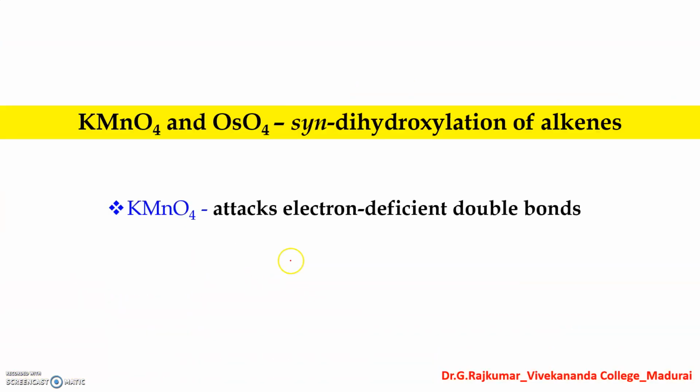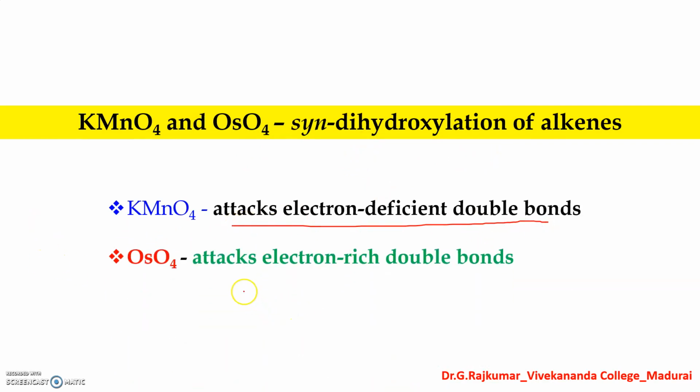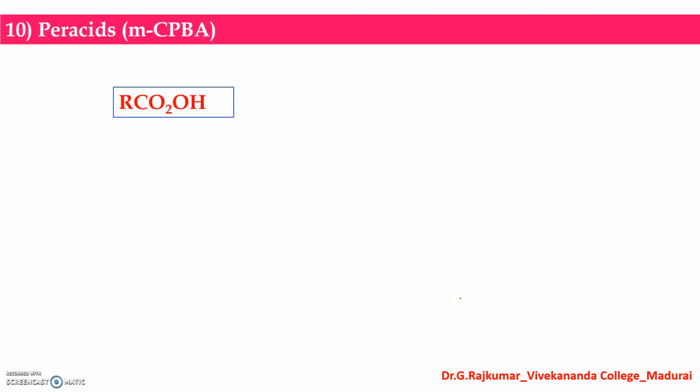So KMnO4 and osmium tetroxide both can be used for syn-dihydroxylations of alkenes. Potassium permanganate attacks electron deficient double bonds, and osmium tetroxide attacks electron rich double bonds. Now the peracids, RCO3H.